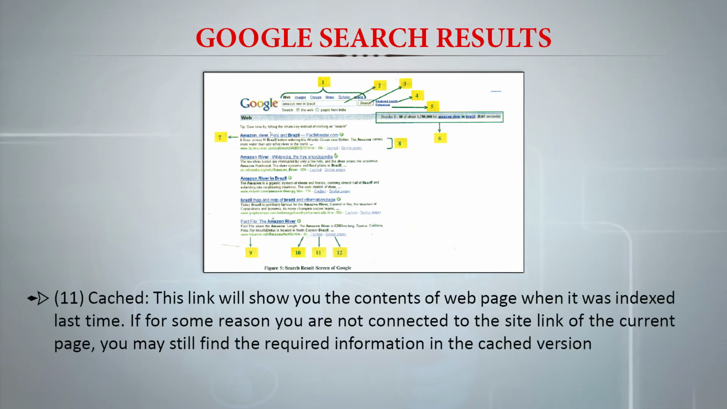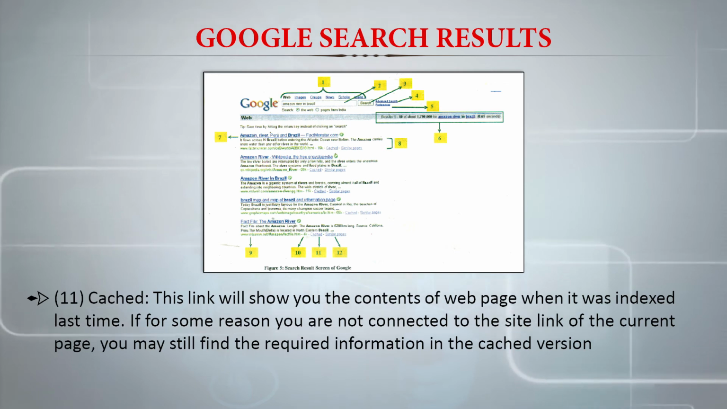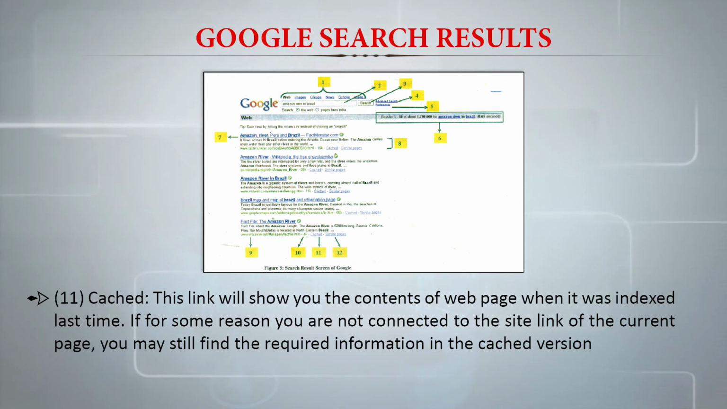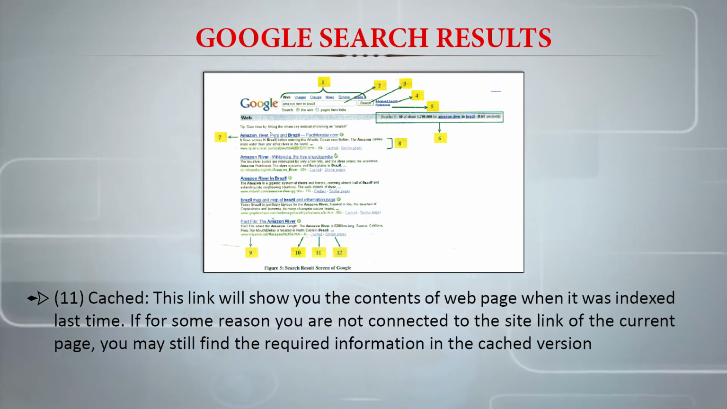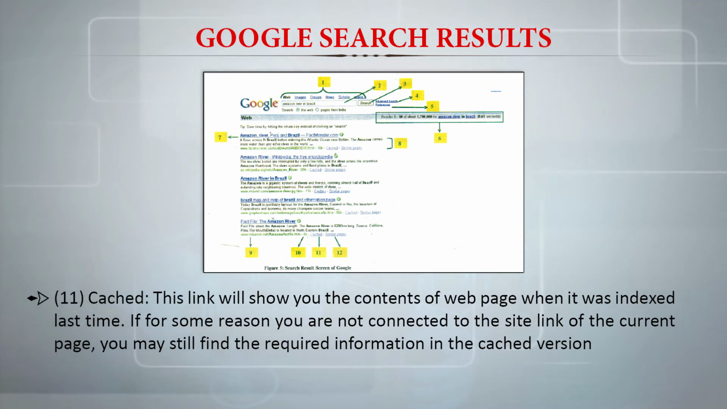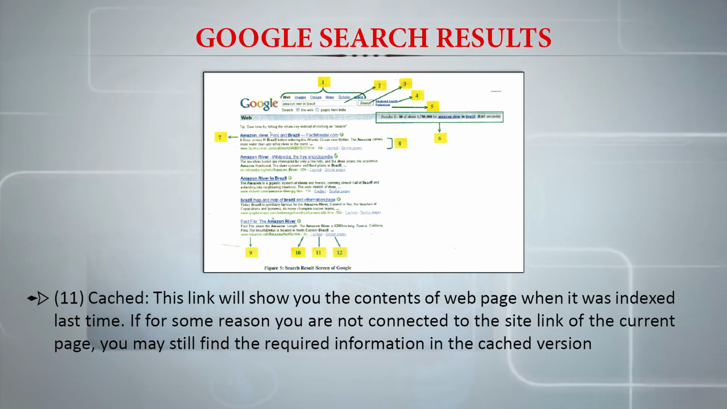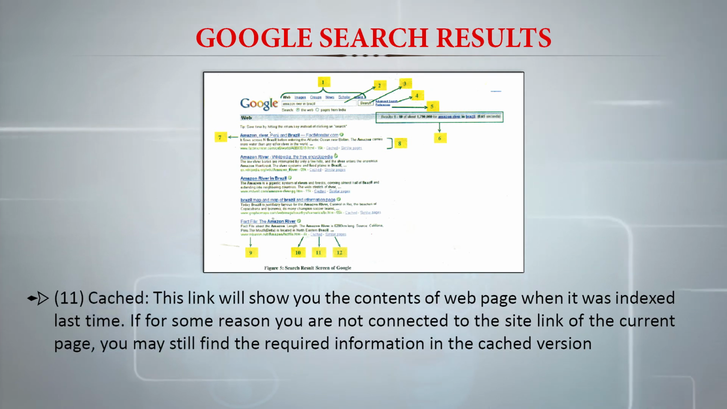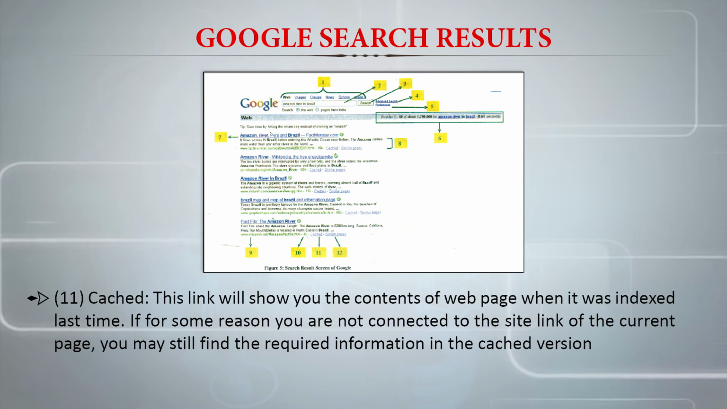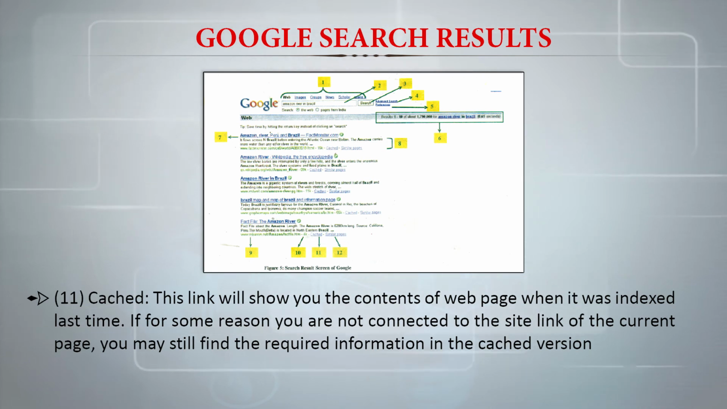Then there is one more term called cached. Whenever a cached link is there, basically it will show you the contents of the web page when it was indexed last time. So suppose the indexing was done, let me say, 2 days back. The information that was present 2 days back will be shown.